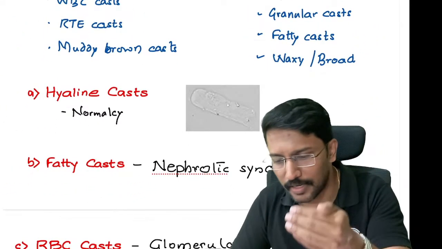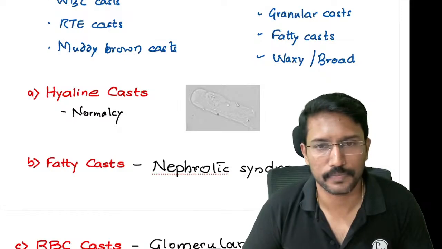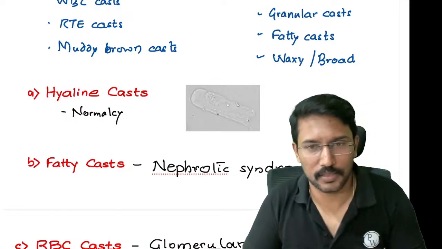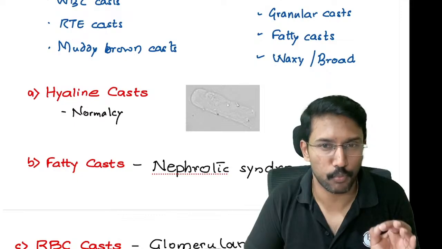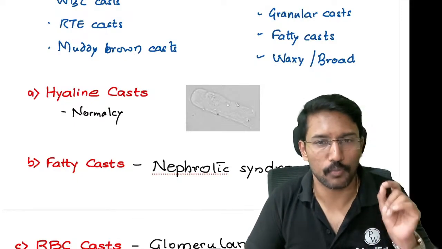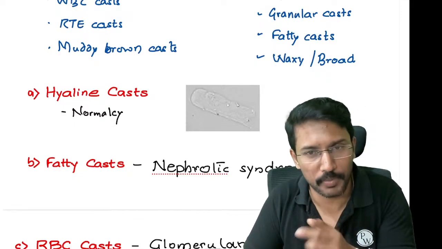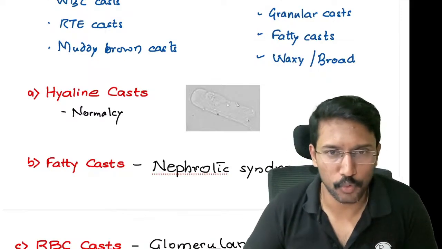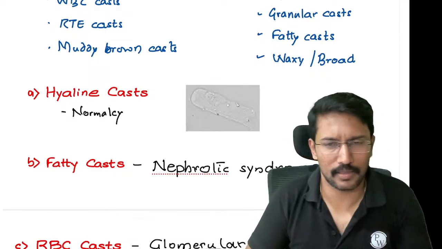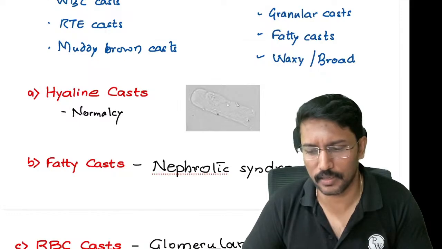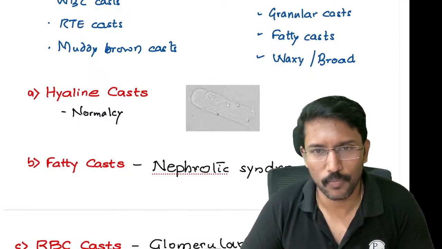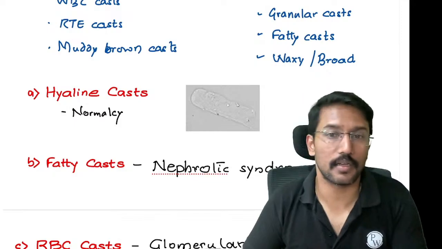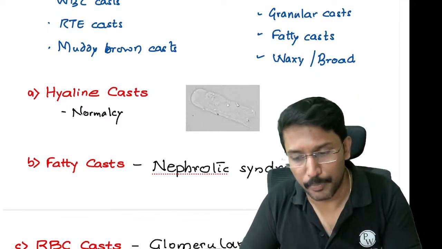Can anybody list the diagnostic criteria for nephrotic syndrome? One criterion I've already told you: urine protein or albumin excretion more than 3.5 grams per day, or more than 3.5 grams of albumin for every gram of creatinine excreted in urine. Yes, fat embolism is one, but fat embolism is a very rare phenomenon. More common than that, in nephrotic syndrome, one of the diagnostic criteria is also excreting lipids.